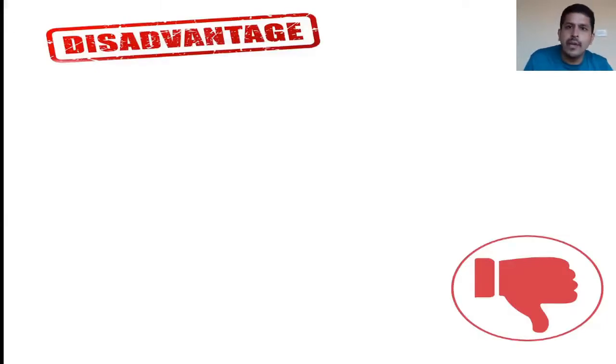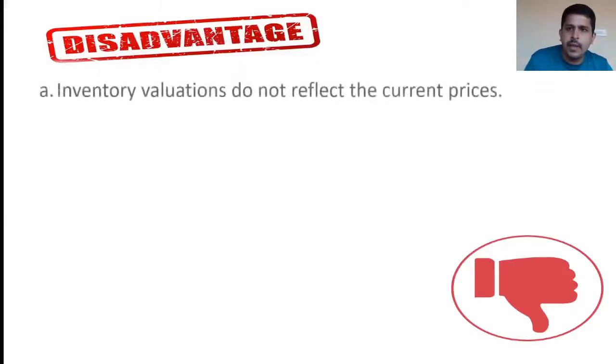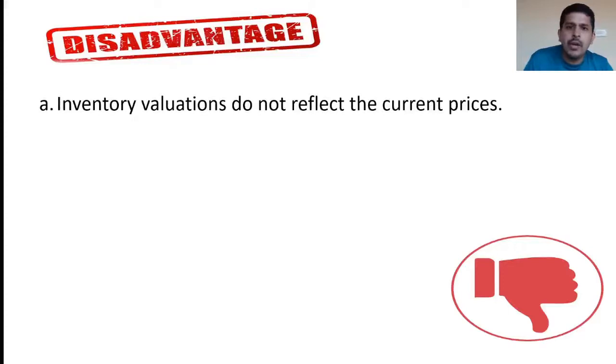Disadvantages of LIFO method: inventory valuation does not reflect the current prices. As the latest purchased stocks are issued for production, or latest purchased goods are sold earlier, the stock which is there in the godown will represent older stock values or older valuation. So it doesn't reflect recent price trend.